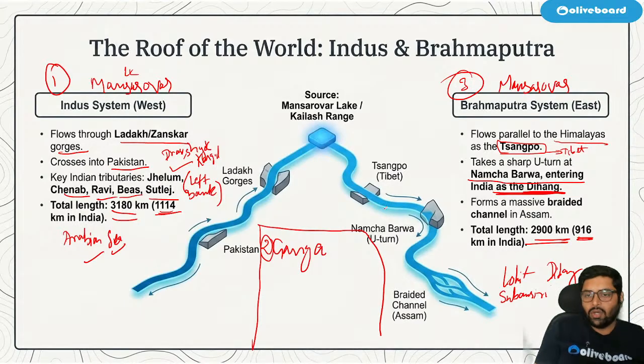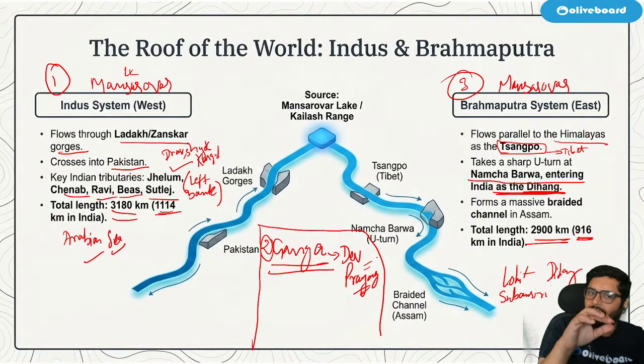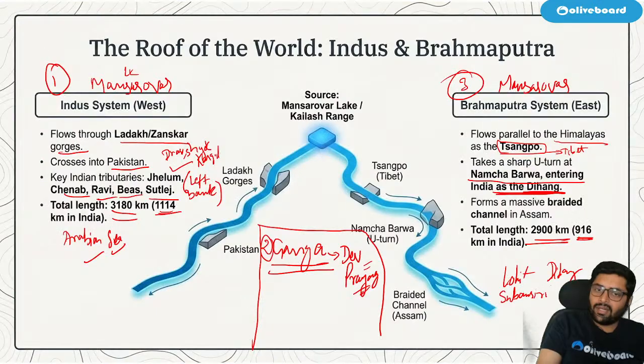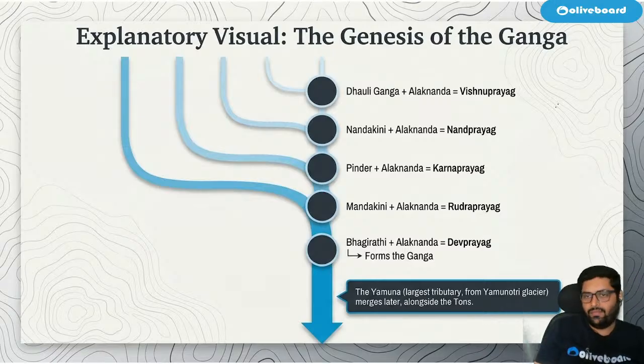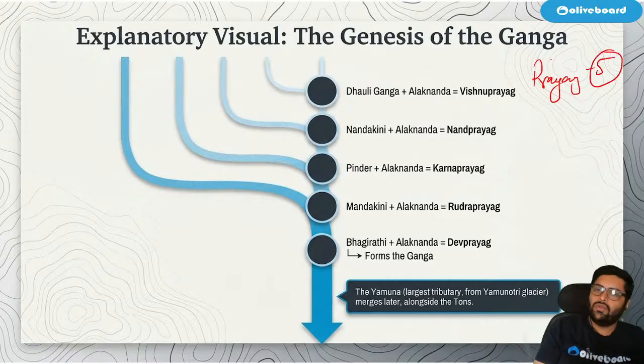Chalo, next. Good. Next, we have the Ganga river system. Now, anywhere on YouTube, most of the channels will explain Ganga from Dev Prayag. Most of the educators do that. I also used to do that. But nowadays, the depth of questions has increased. So to understand the Ganga river system, first we will understand a system before Ganga. What is that? The Prayag system. So I call it the Prayag system. There are five Prayags which we should know. Correct? And I have brought this for you. There are five Prayags.